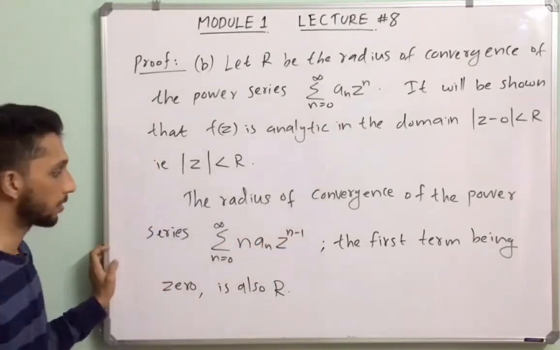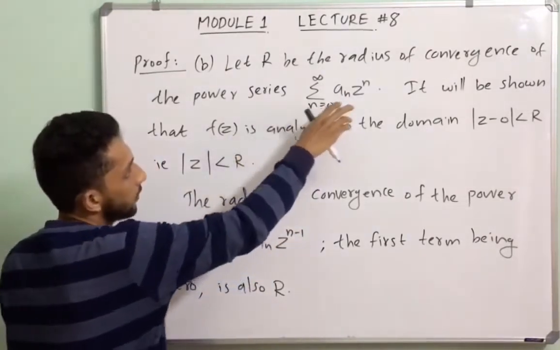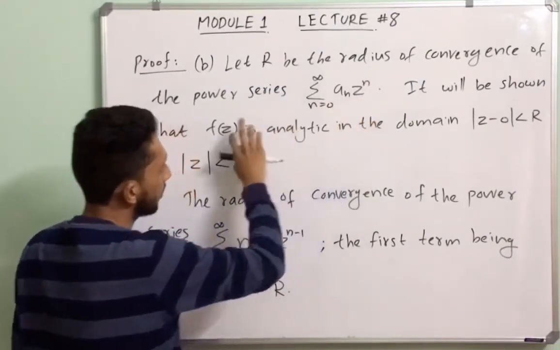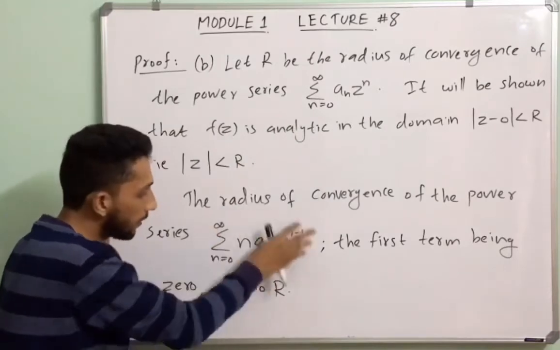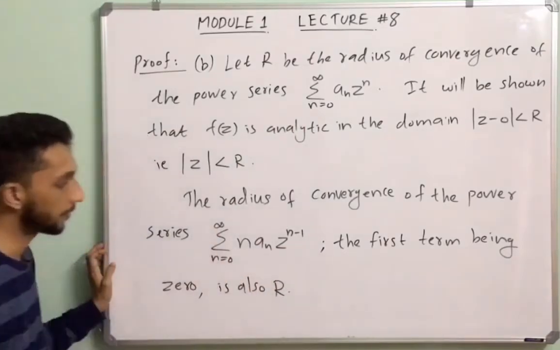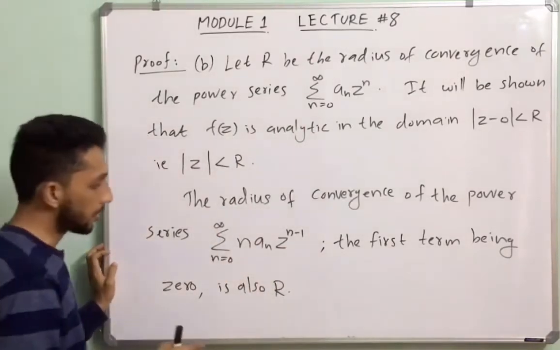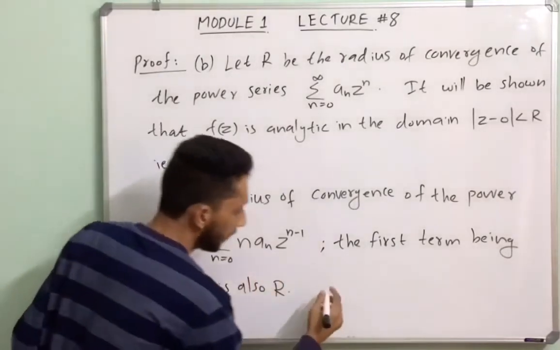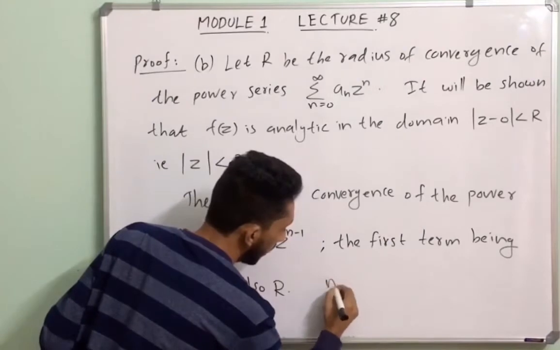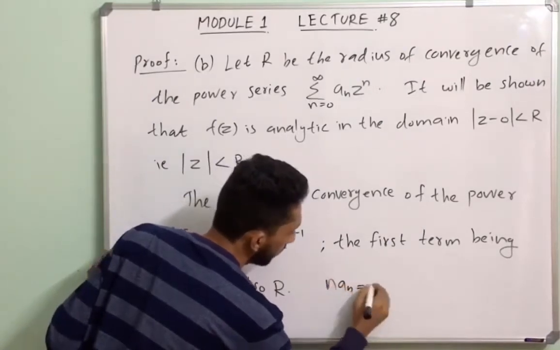So the radius of convergence of this power series is r. Also the radius of convergence of this power series is also r. In the next step, we just put bn equal to n an.